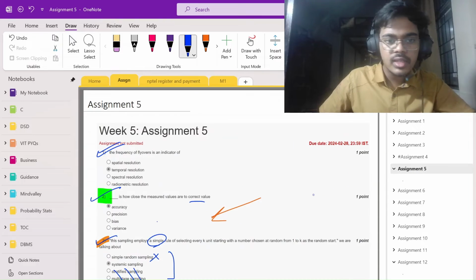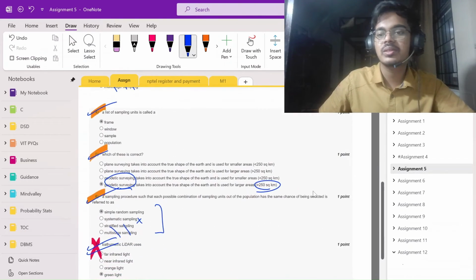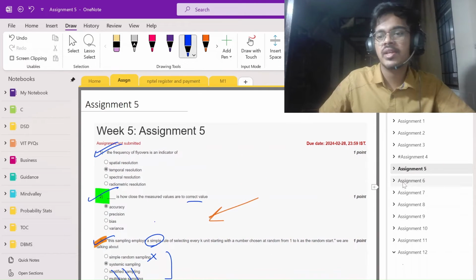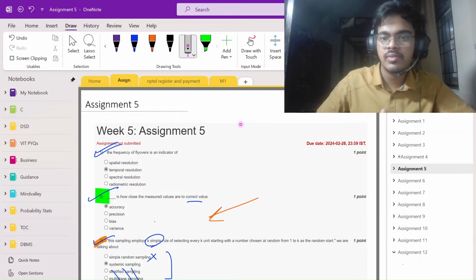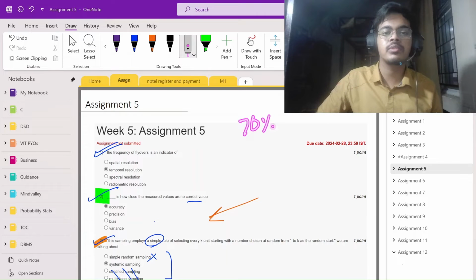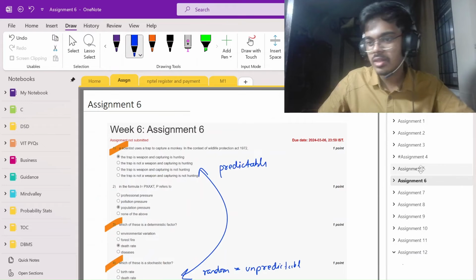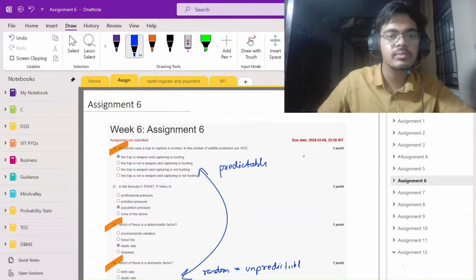Okay, and then assignment 5 is done. Cool, 5 is done, and we already did a lot of questions. So as of now, till assignment 5 and all the easy questions covered, we probably would have done 70% of those 120 questions. Okay, let's move to the next 30%, or I guess 60%. Okay, 60%. Let's move to the next thing.